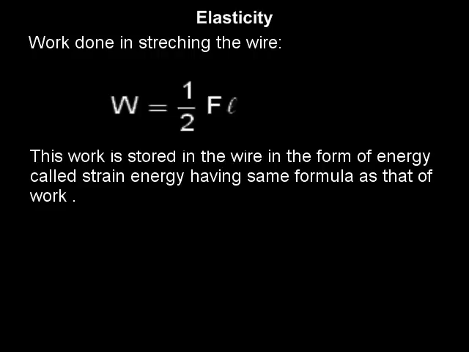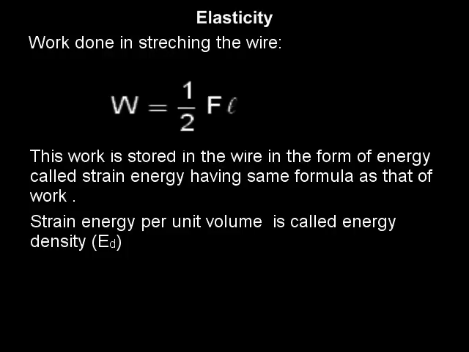During the elongation, work is done by the force. That work is given by the formula W is equal to half load into extension, that is, half F into L. This work is stored in the wire in the form of energy, which is known as strain energy. Hence, strain energy is also half load into extension.